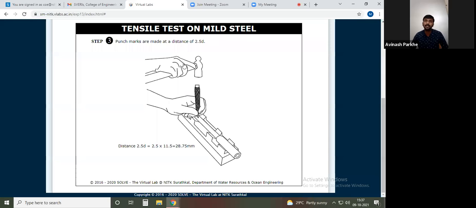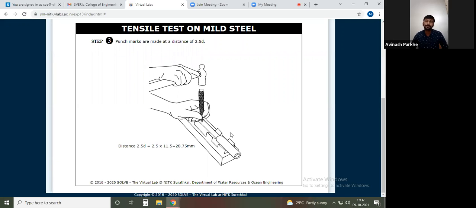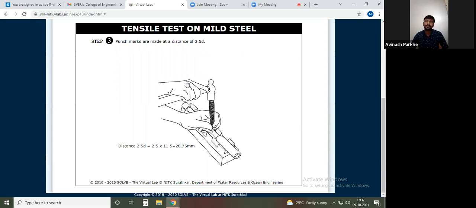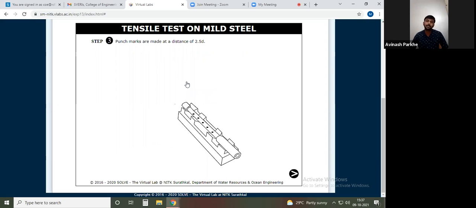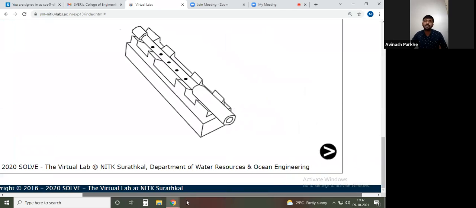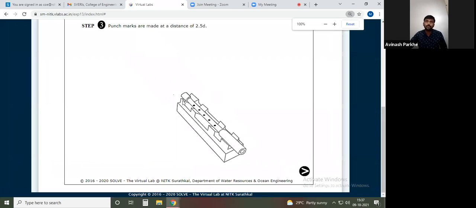So the first punch is applied, then the second punch, then the third punch, then the fourth punch, and the fifth punch is applied. It depends upon the length. If the length is more, we can apply more punches. If the length is as per our requirement, we apply the number of punches required. So like that, we have applied the punch. The punch will be applied in such a way that the marking should be visible to you. You can see here that the marking is visible to you.